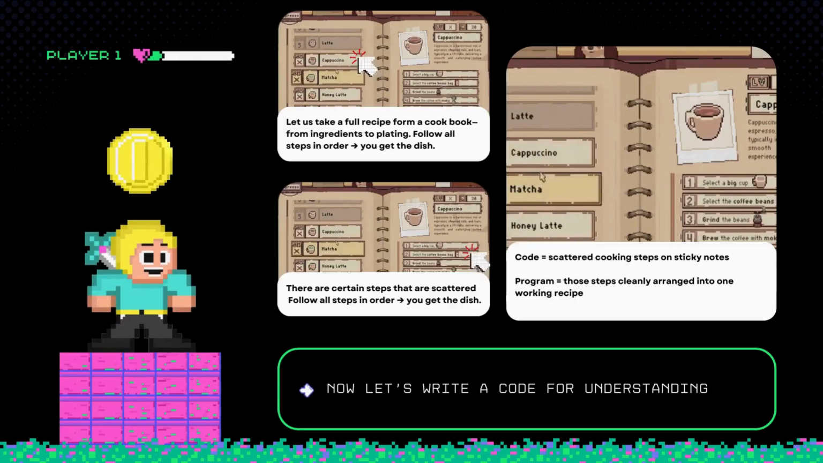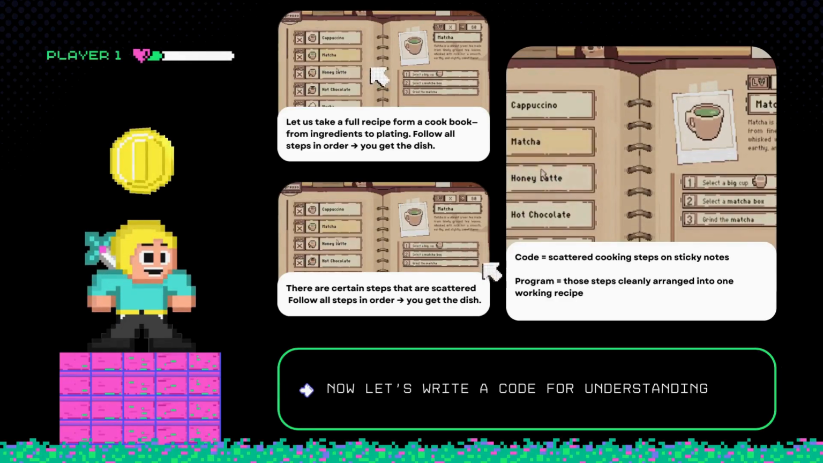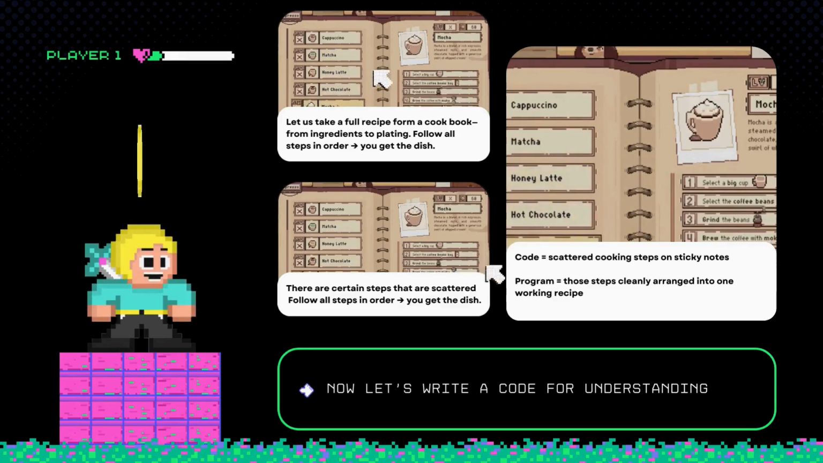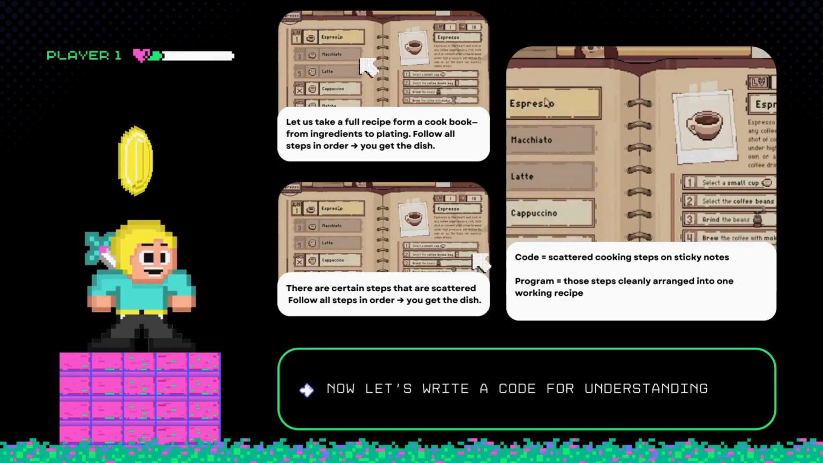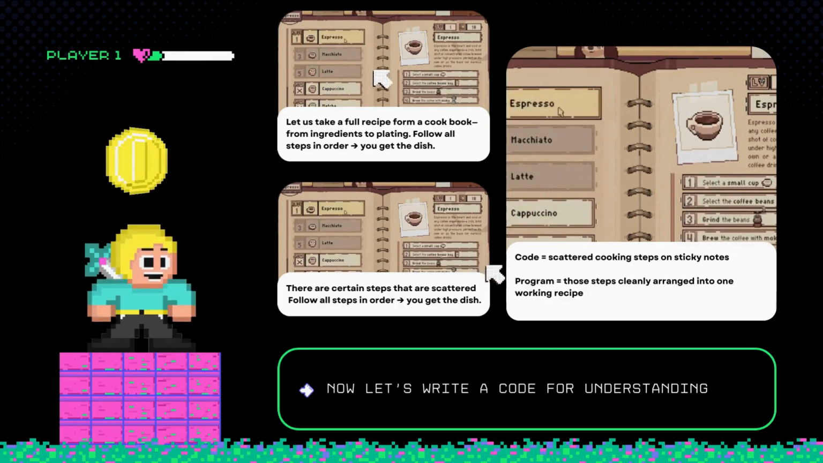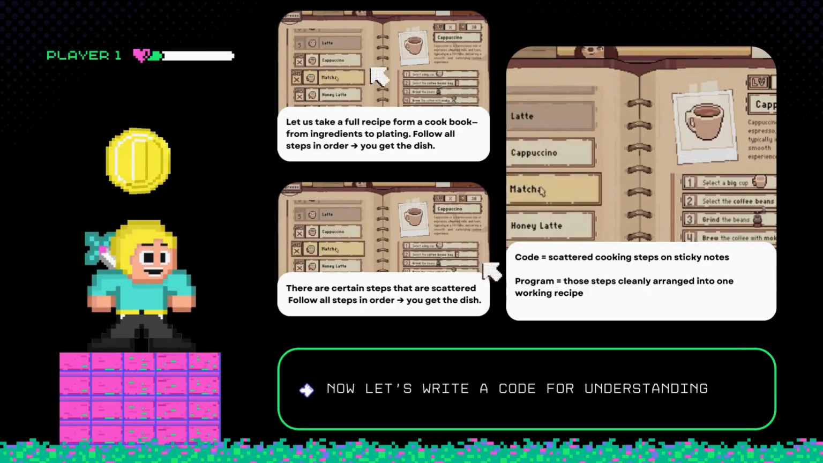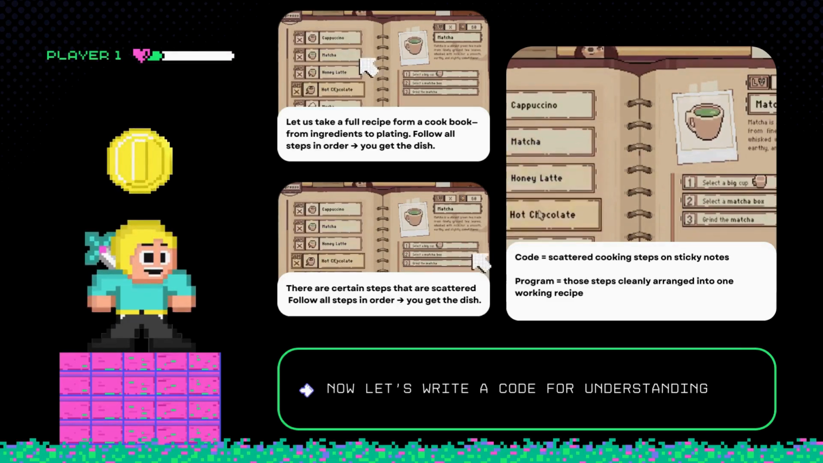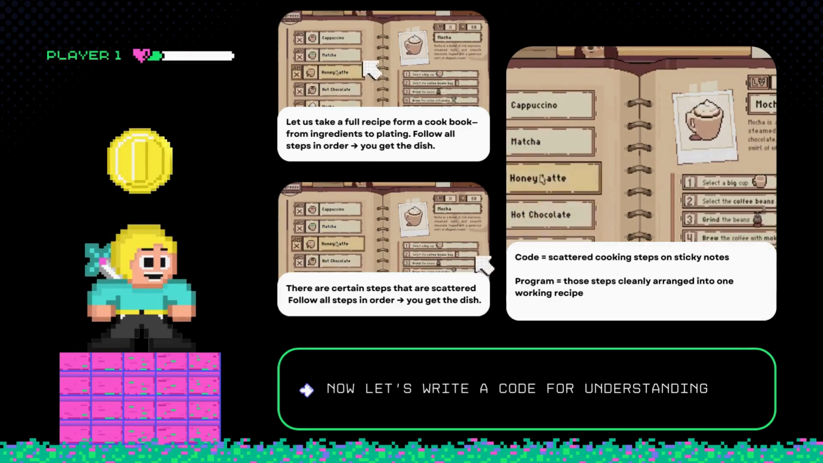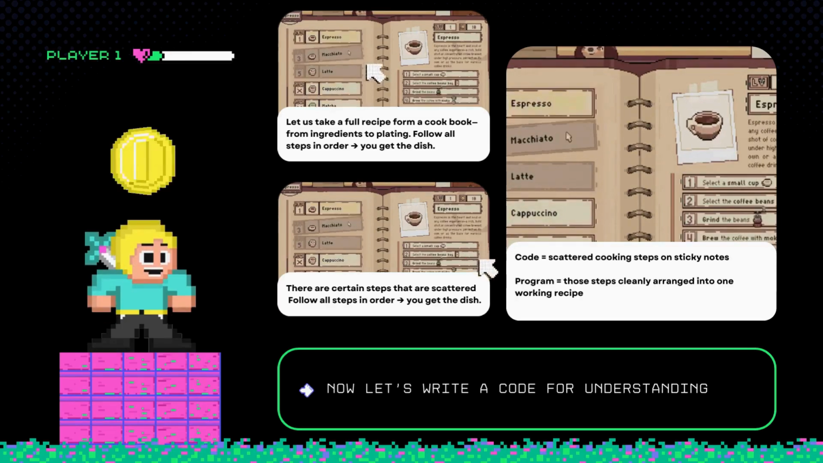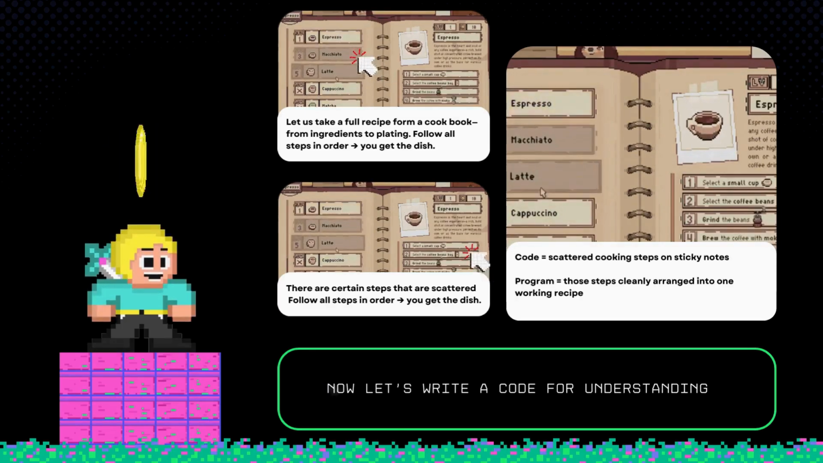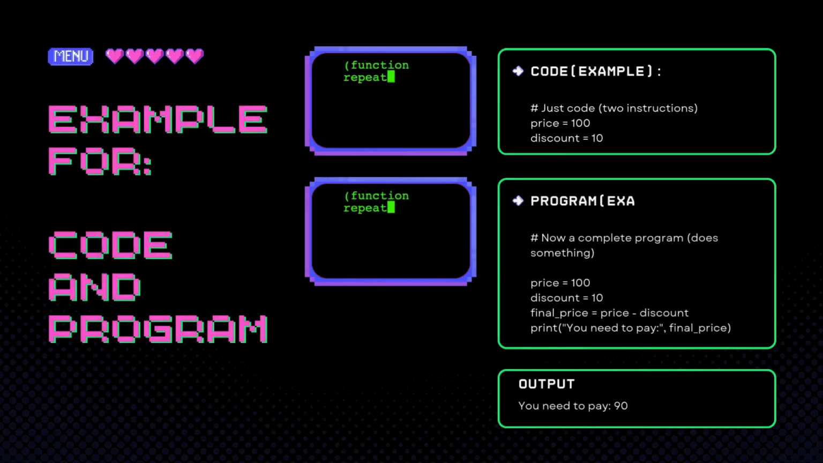Think of a full recipe for biryani from ingredients to plating. If you just have the ingredients data, you don't have a meal. You need the steps to process them. That set of steps is the program. Code is like the scattered cooking steps on sticky notes. A program is a set of steps arranged cleanly into one working recipe. You write code, but you deliver a program. Now take a look and note down the example.